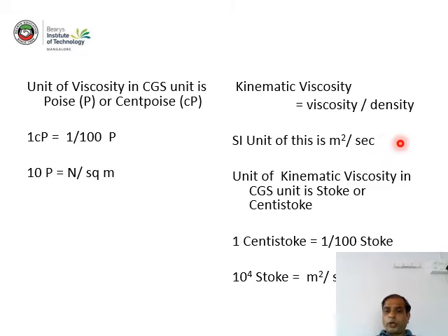As far as the unit of kinematic viscosity is concerned, in CGS it is defined in terms of centistoke or stoke. 1 centistoke is equal to 1 divided by 100 stoke. Whereas in MKS unit, it is defined in terms of meter square per second. 10 to the power 4 stoke is equal to 1 meter square per second. It is all about the units of viscosity as well as kinematic viscosity.